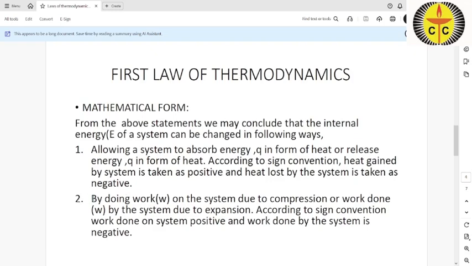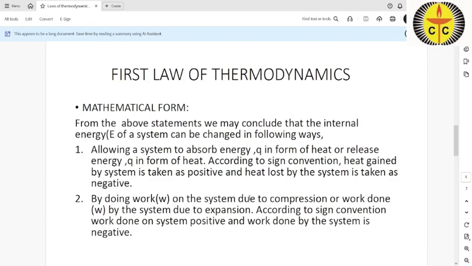Similarly, suppose heat is absorbed, it must do some work. Suppose work is done on the system due to compression, it must be taken as positive. Similarly, work done by the system due to expansion is negative. The work of expansion is negative.